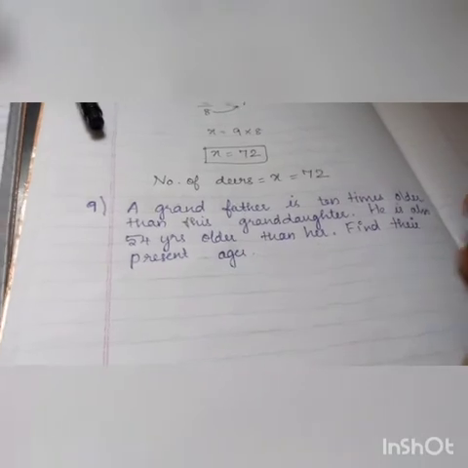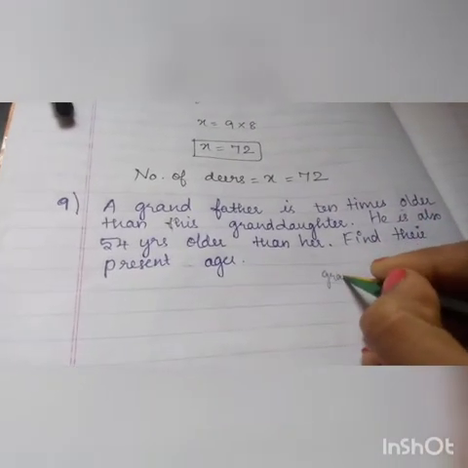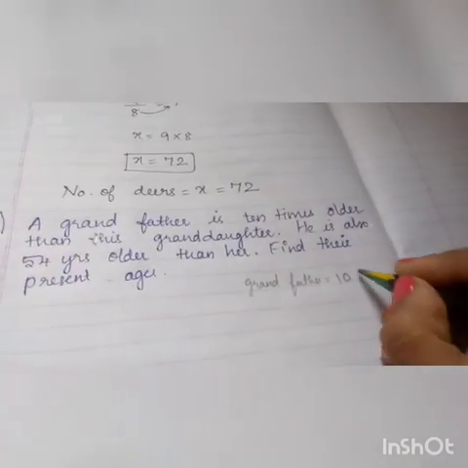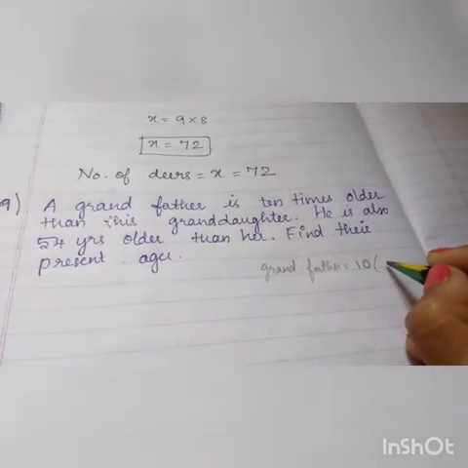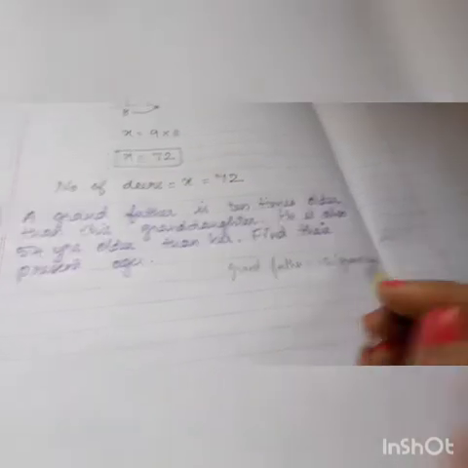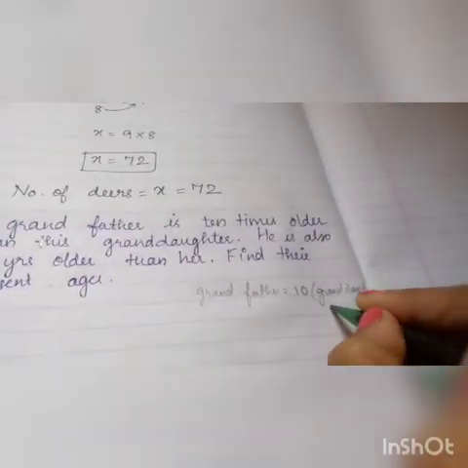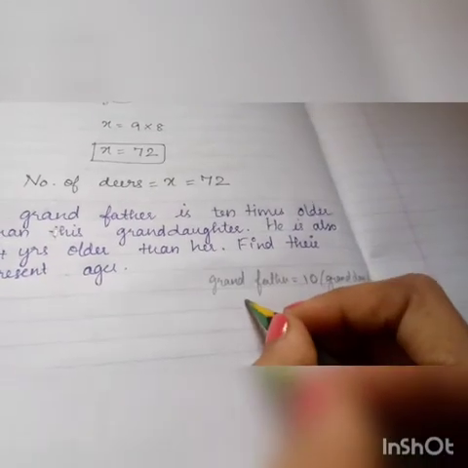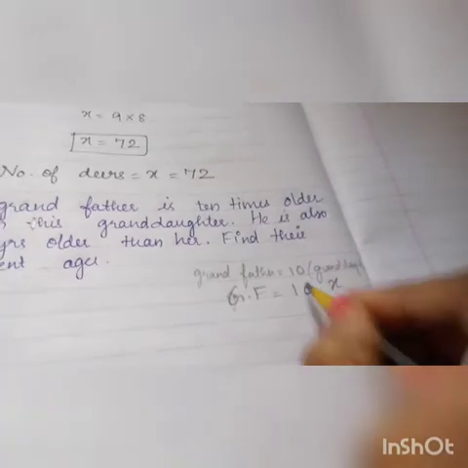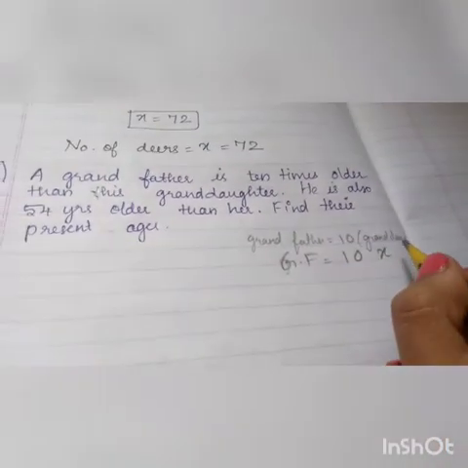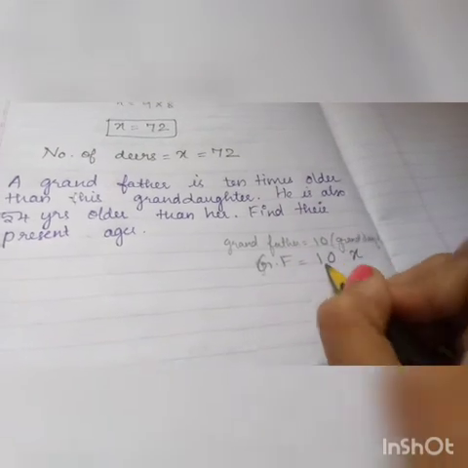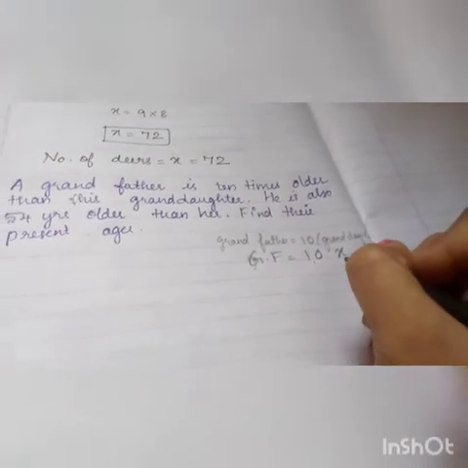The condition given is, grandfather is 10 times older than granddaughter. Shall we take this granddaughter's age as x? Grandfather's age will be 10x, right? If granddaughter's age is x, grandfather's age will be 10x because he is 10 times as old as his granddaughter.